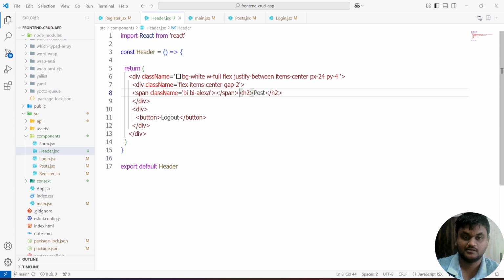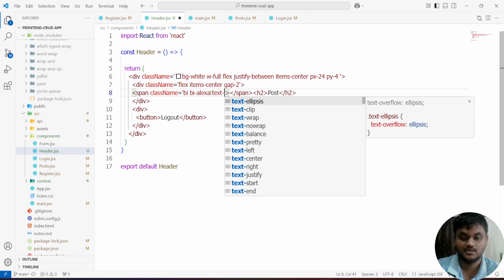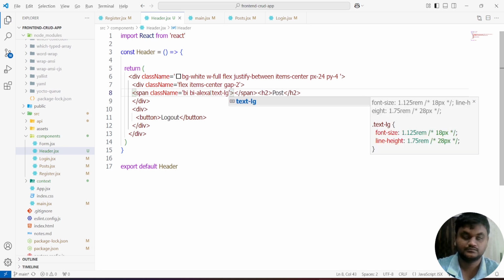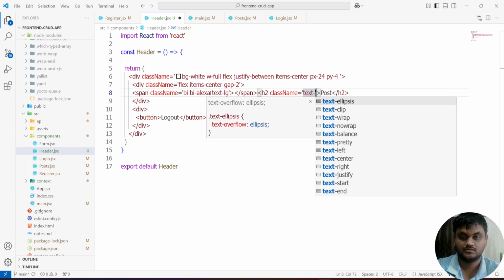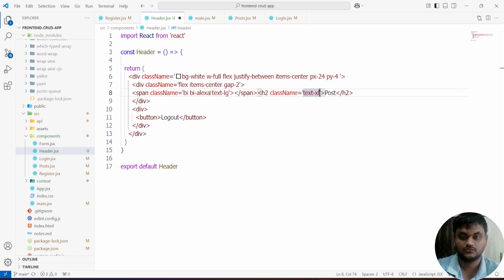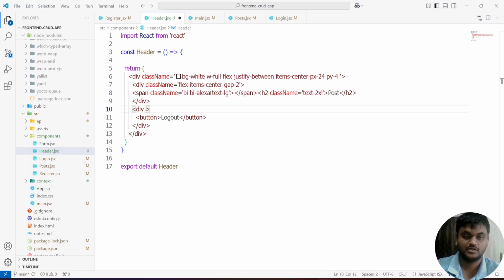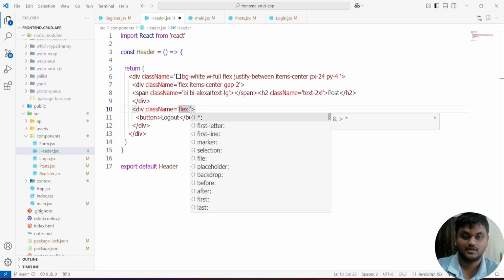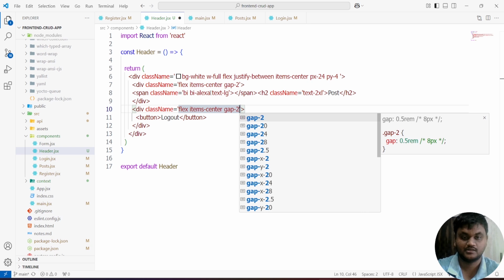You can increase the size also, text-lg, and for the H2 also, className text-xl. Now come to the logout div: flex, items center, and gap 2 pixels.